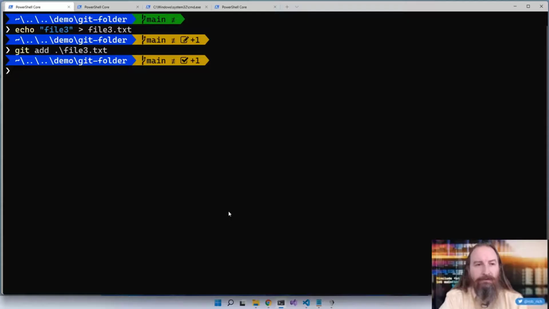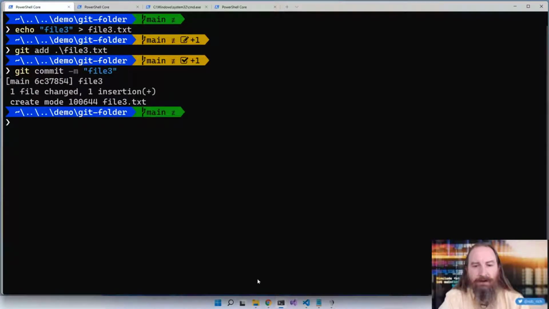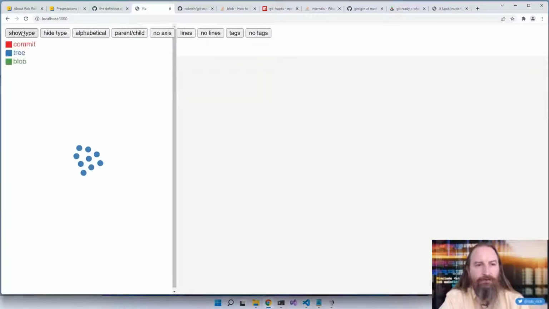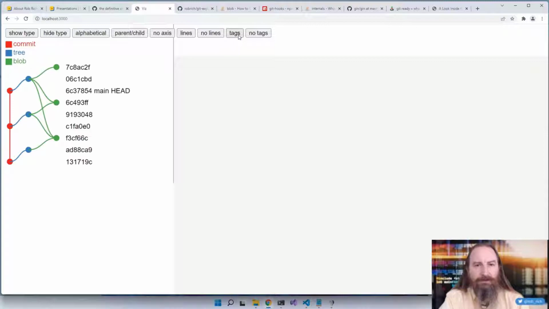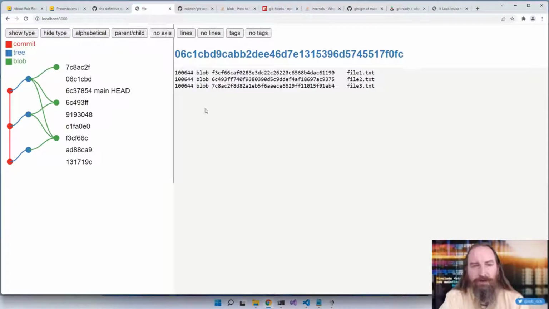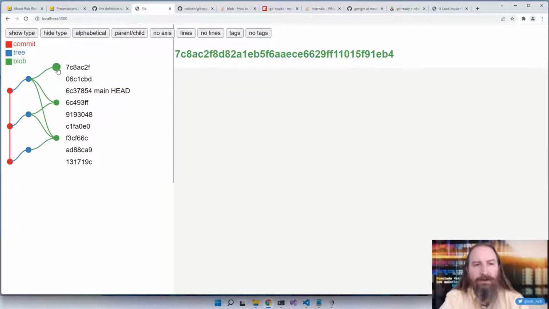OK, so let's commit this, git commit -m file 3. And now that we've committed that, let's refresh this again. We'll show the type, parent-child, show the lines, show the tags. And now we see a 3rd commit that references this tree node. It has 3 files in it. And this tree node then references each of those blobs, including that new blob that we added to our staging area previously. So when we add it to our staging area, it adds this blob.